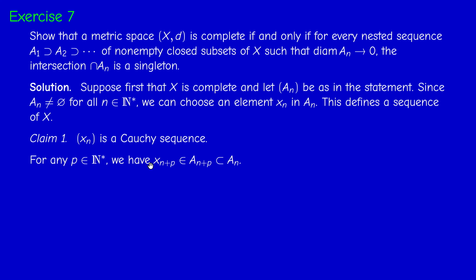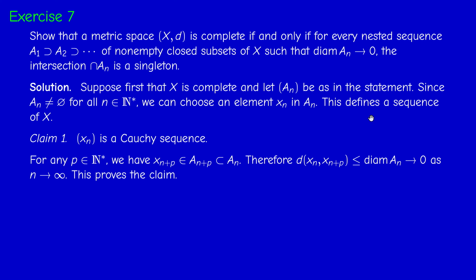Okay. So for any integer p, x_{n+p} belongs by definition to A_{n+p}. But since the sequence is decreasing, A_{n+p} is contained in A_n. And x_n is in A_n. So the distance between x_n and x_{n+p} is by definition less or equal than the diameter of A_n, which is the supremum of d(x, y) over x, y in A_n. So the distance between x_n and x_{n+p} tends to 0 as n tends to infinity. And this precisely means that (x_n) is a Cauchy sequence.